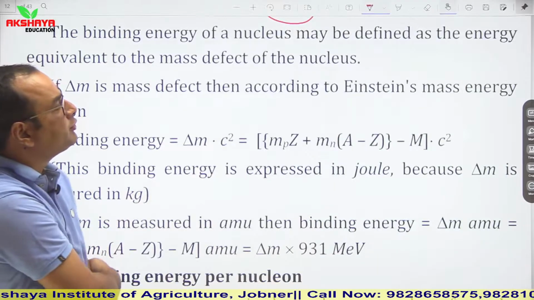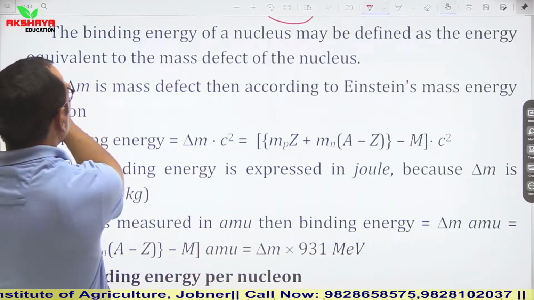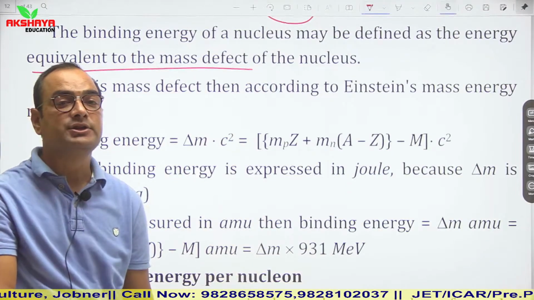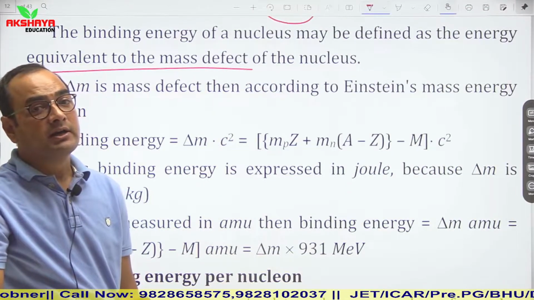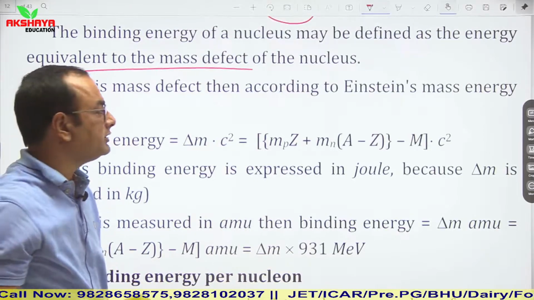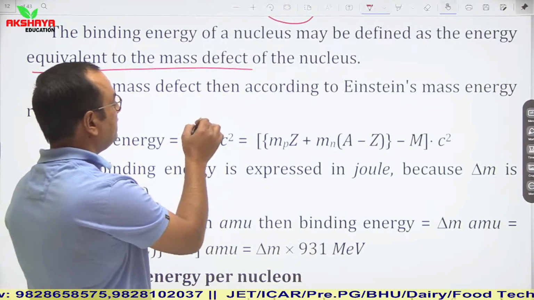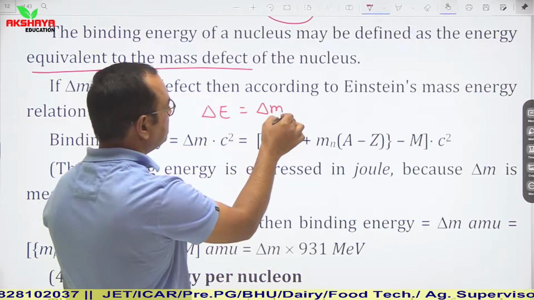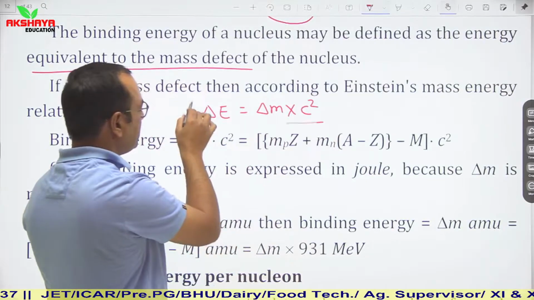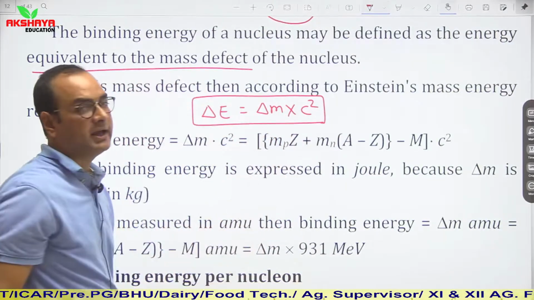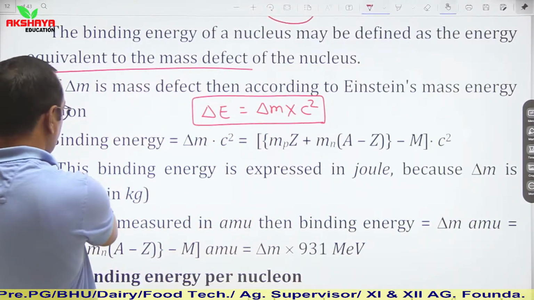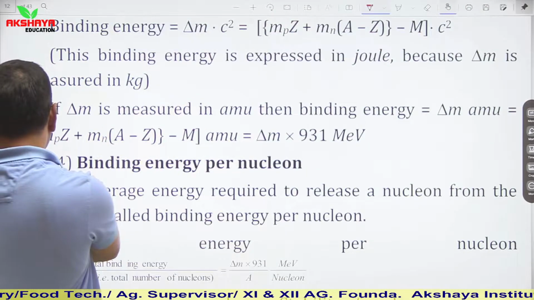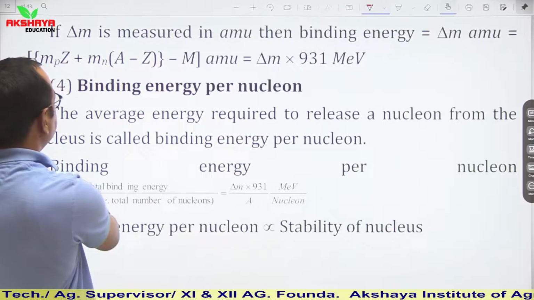The binding energy of a nuclei may be defined as the energy equivalent to the mass defect of the nuclei. In other words, binding energy is equal to the energy equivalent to the mass defect of a nuclei. It means del E is equal to del m into c square. This is the binding energy. It is in joules because mass is given in kg.